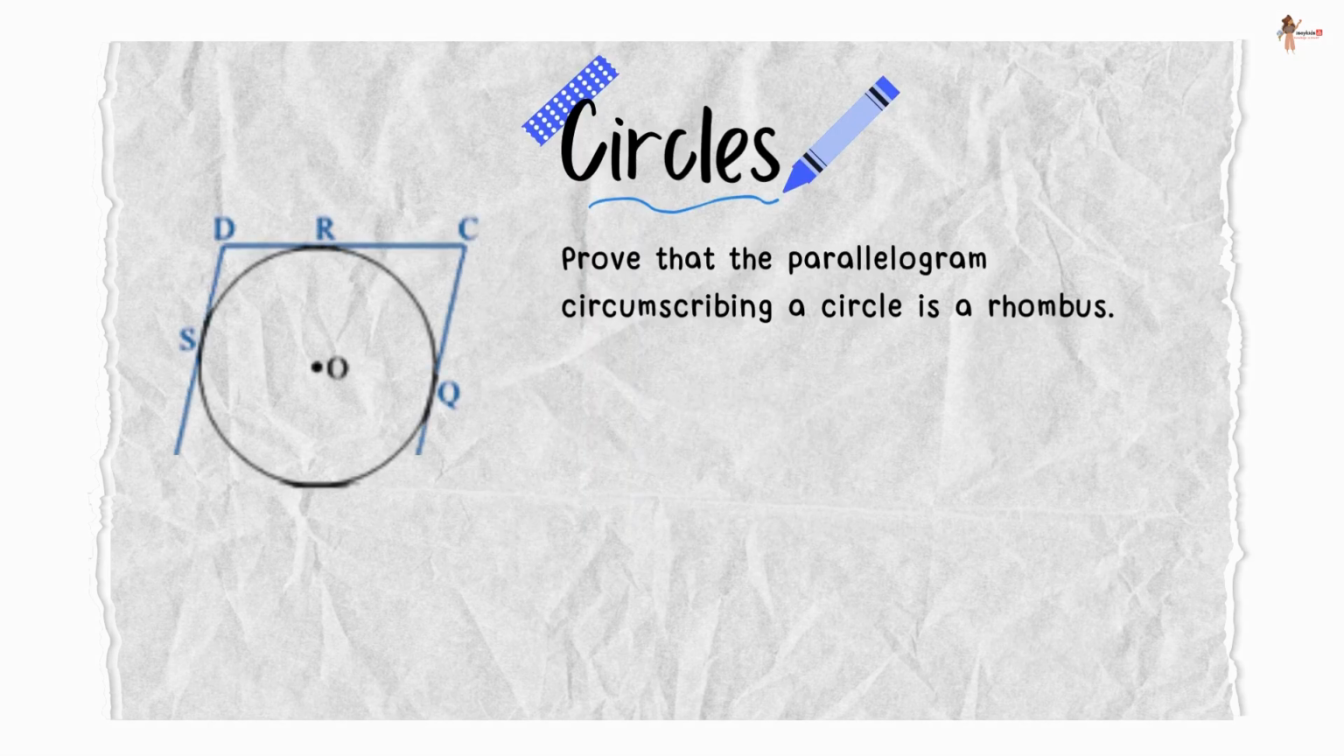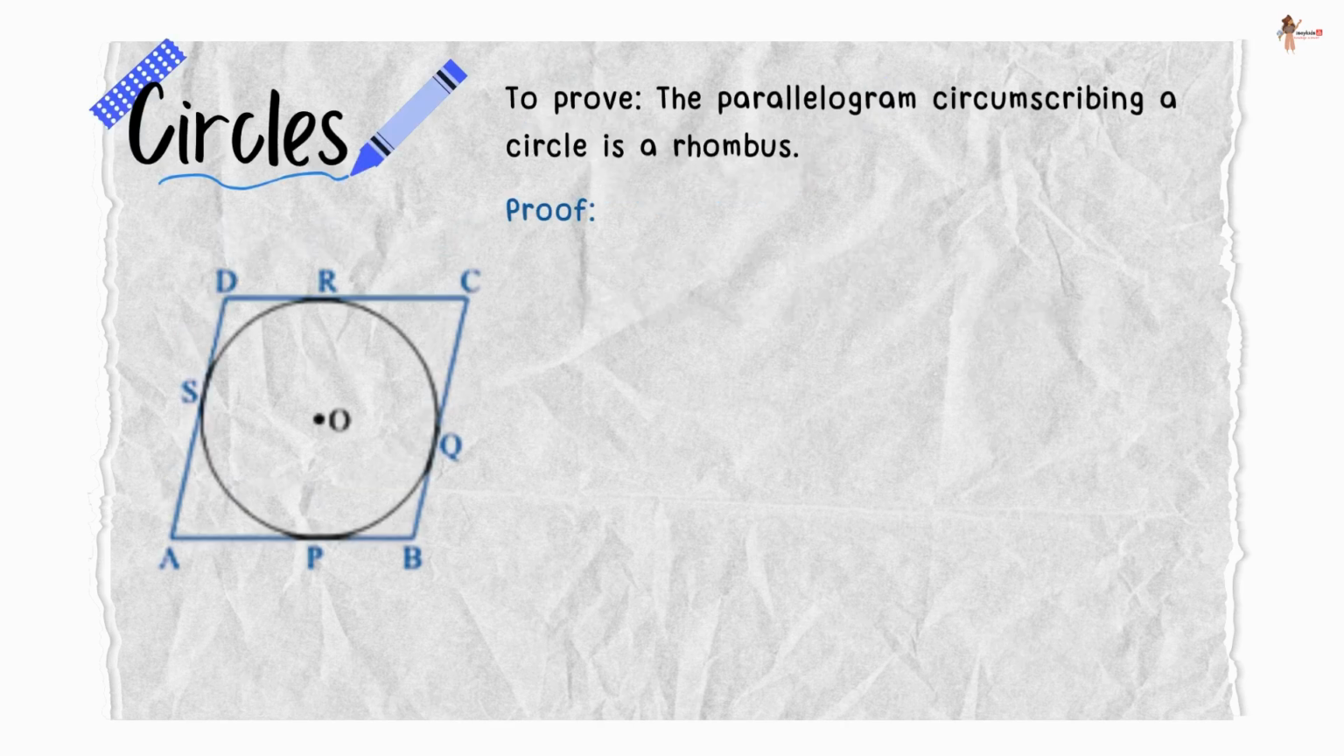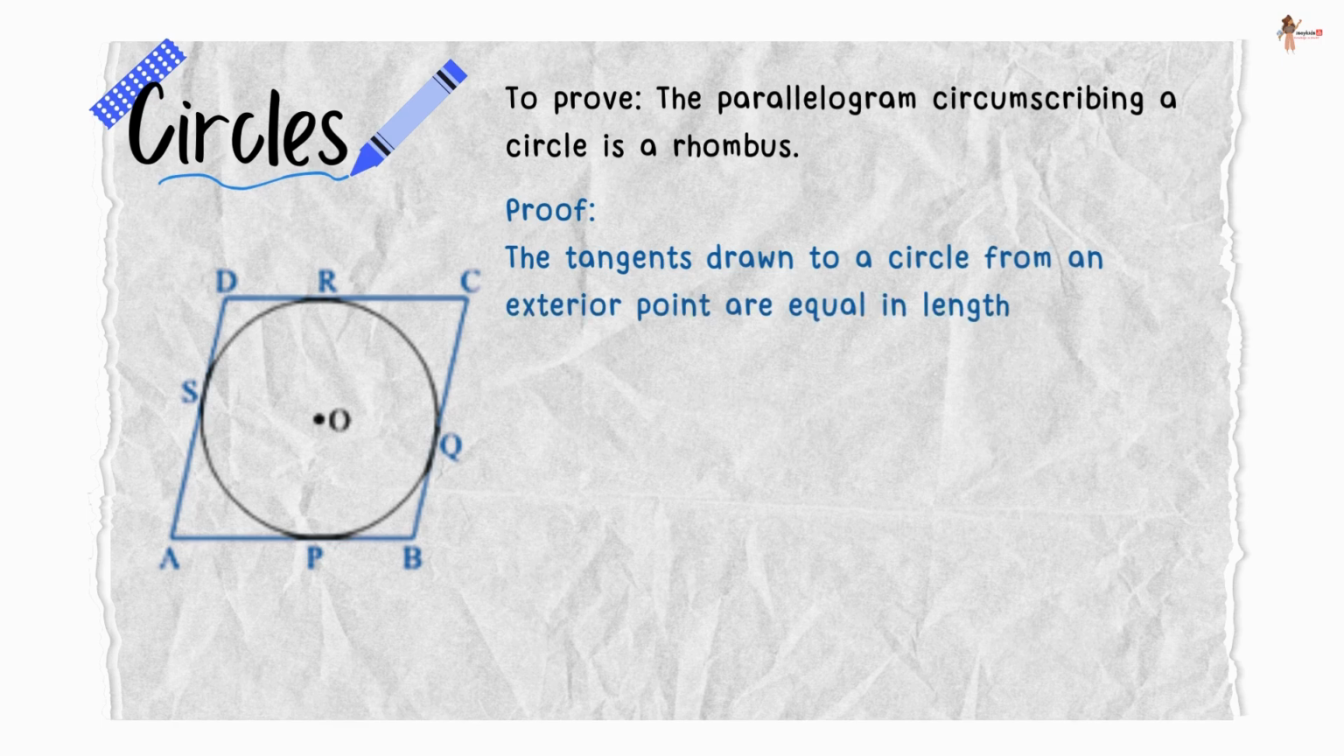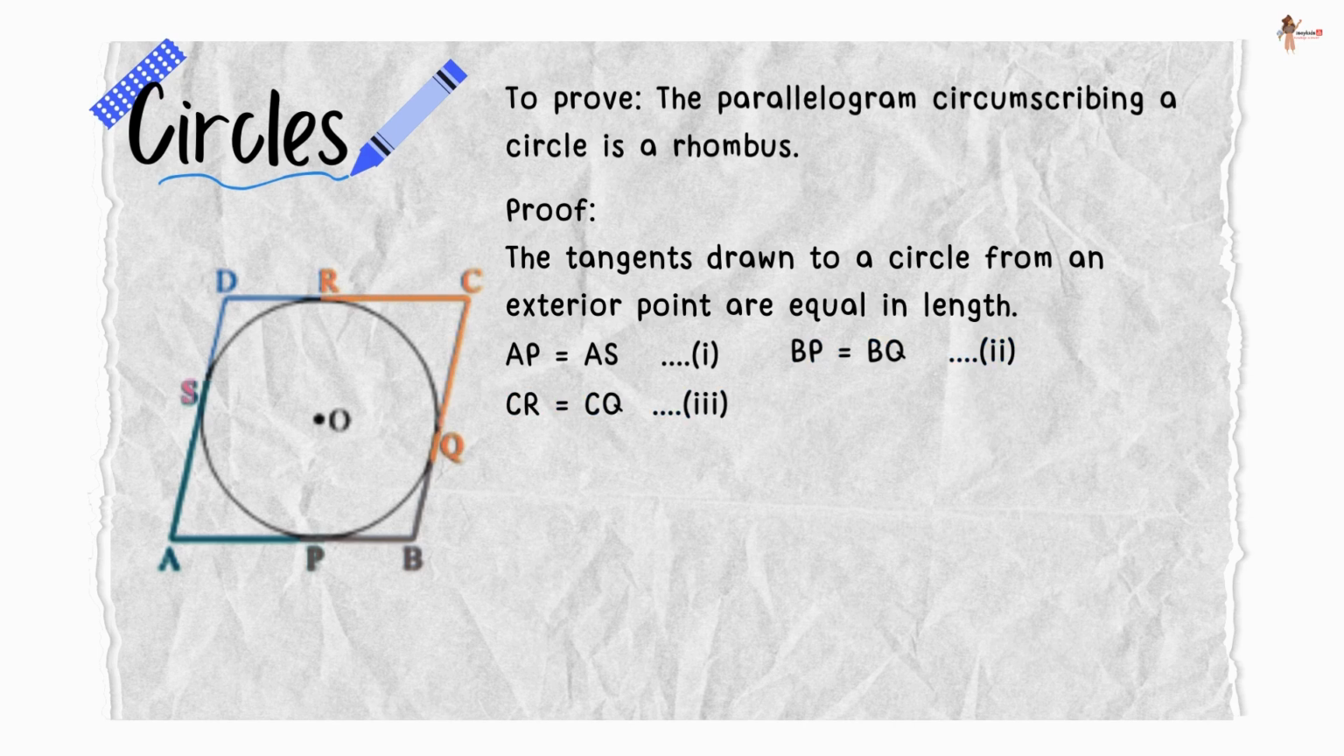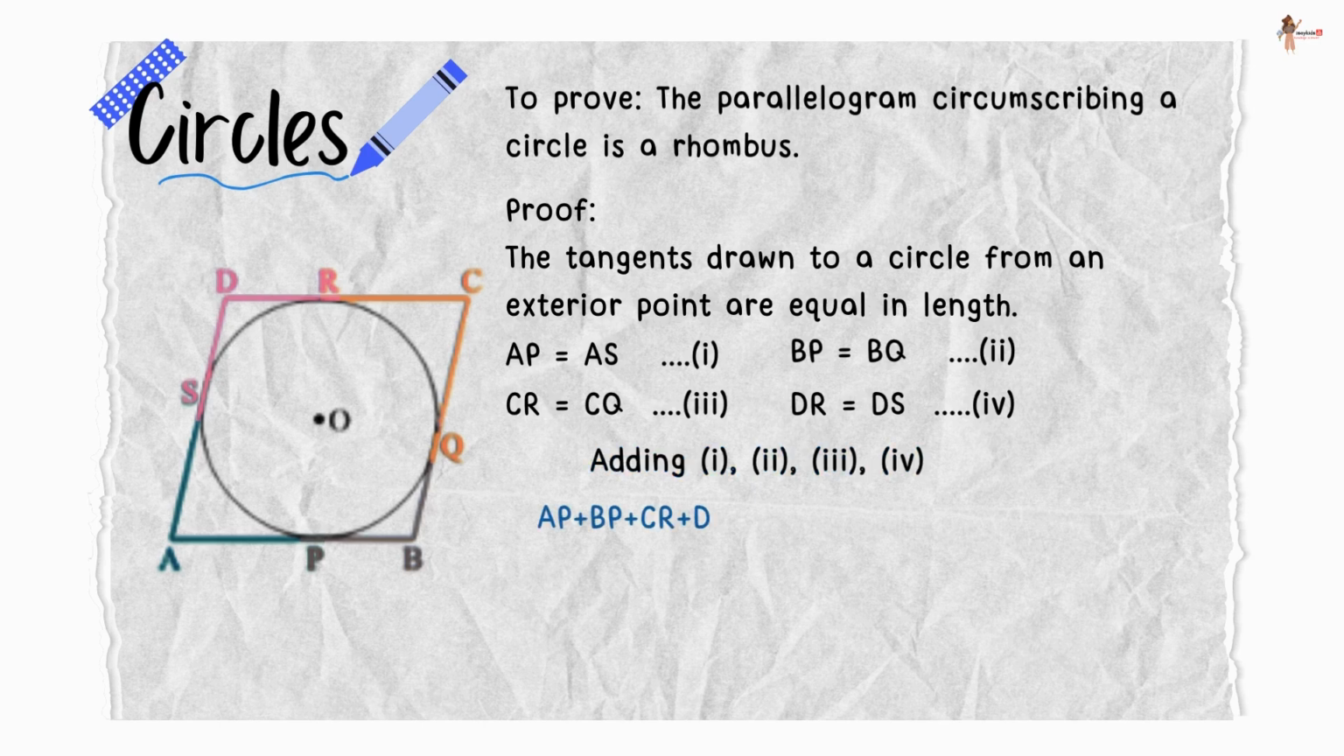Prove that the parallelogram circumscribing a circle is a rhombus. The tangents drawn to a circle from an exterior point are equal in length. Therefore, AP is equal to AS, BP is equal to BQ, CR is equal to CQ, and DR is equal to DS. Now adding 1, 2, 3, and 4, we get AP plus BP plus CR plus DR is equal